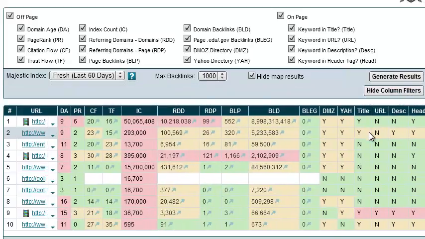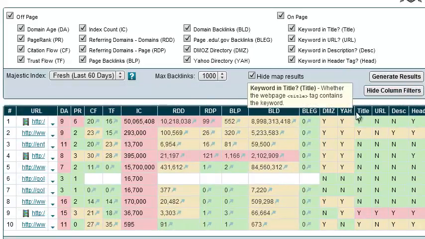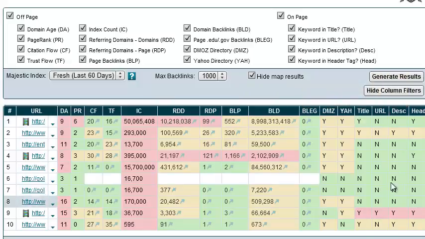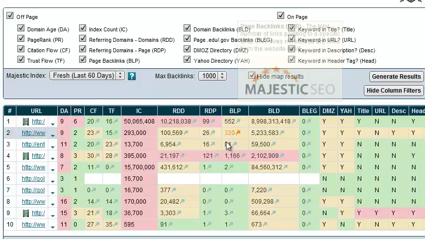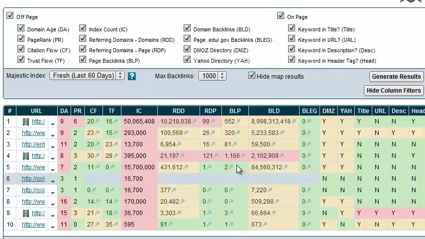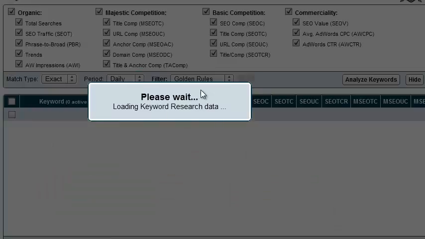If we come back over here, you can see again, over in the title, URL, description, and the head, not a lot of these sites are actually targeting that specific keyword. And the backlinks to the page, if we look at some of the bottom ones, they really don't have any. They're just kind of ranking off the backlinks to the domain. So their domain itself has a lot of authority, but this page itself, not a whole lot. So again, you can do some competitive research.